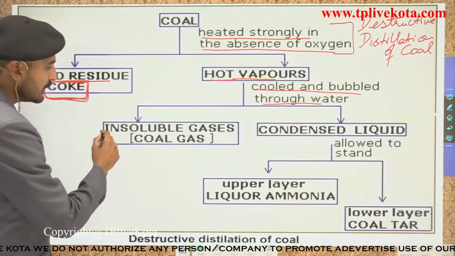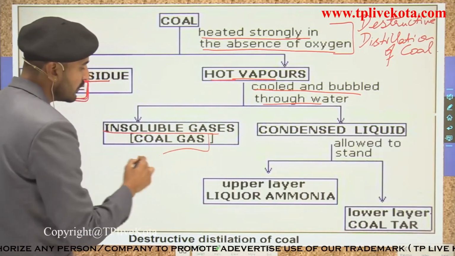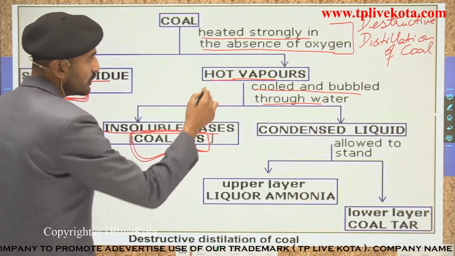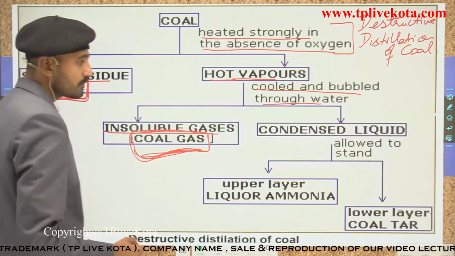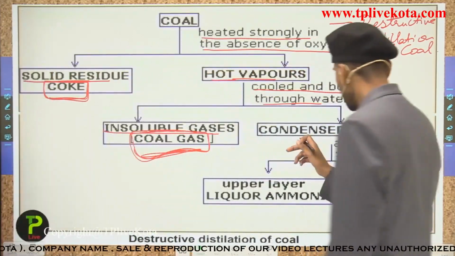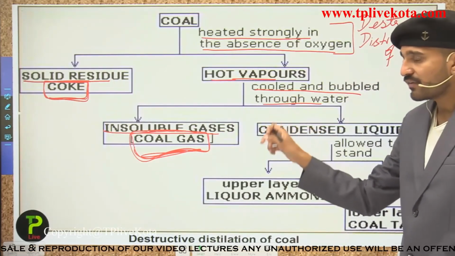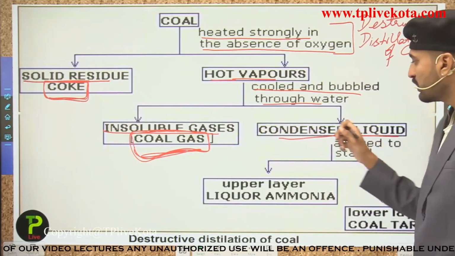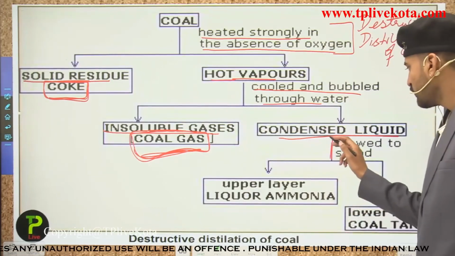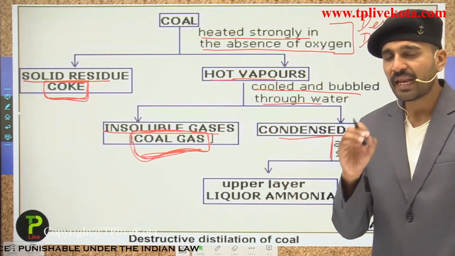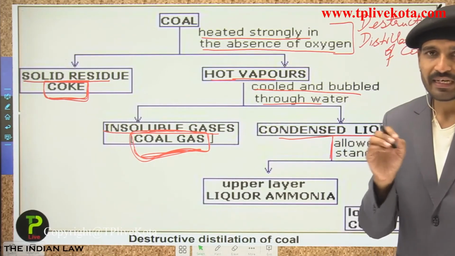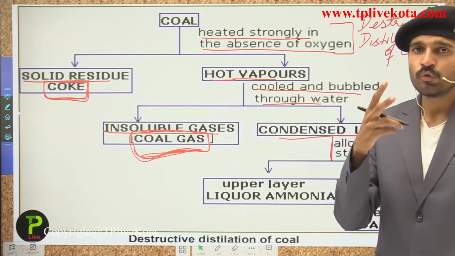that is the insoluble gases. The insoluble gases that are formed when the hot vapors are passed through the water are the coal gases. Now when they are passed through the water, the gas is condensed and the condensed liquid is formed over here. When the condensed liquid is allowed to stand, it forms a thick black solid or semi liquid, and the upper part; two layers are formed over here.